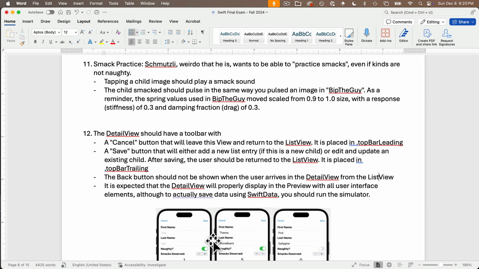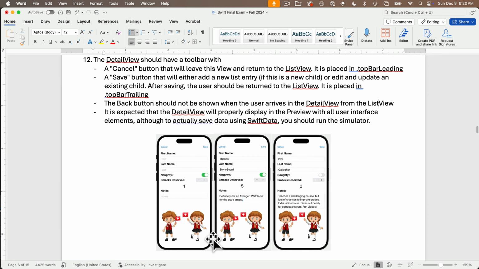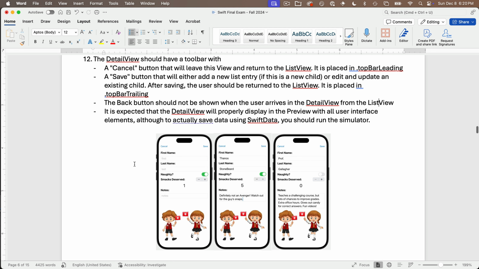So now let's head down to question 12 where we can get SwiftData working. In the detail view, we want to set up a toolbar with a cancel button. If you click on that, that'll allow us to leave the view and return to the list view, and it should be placed in top bar leading.